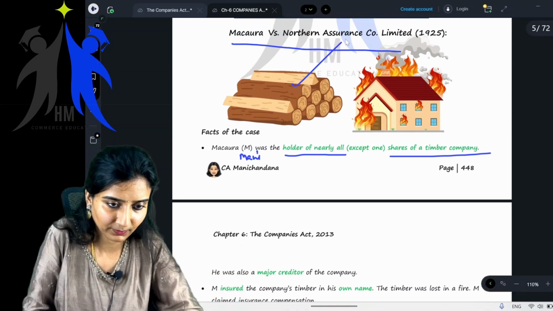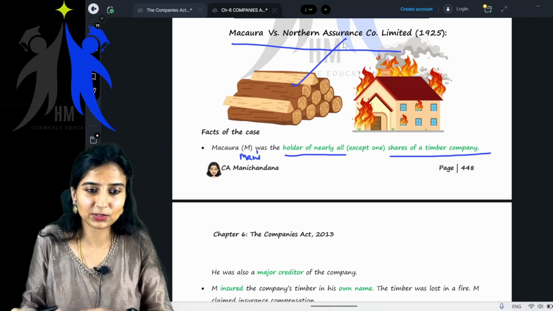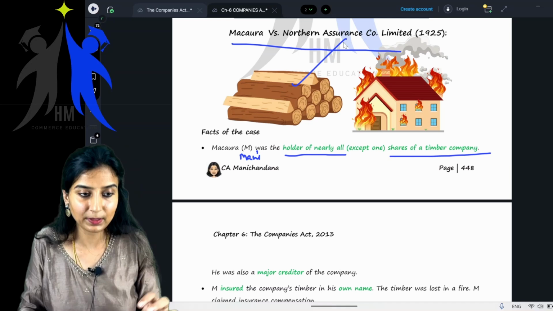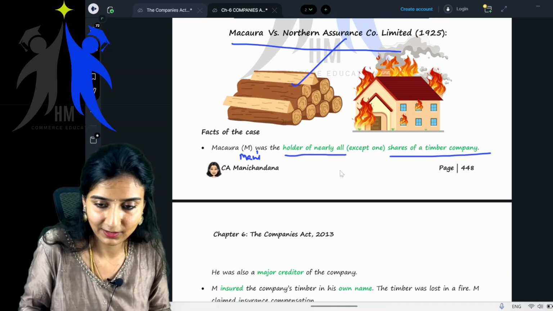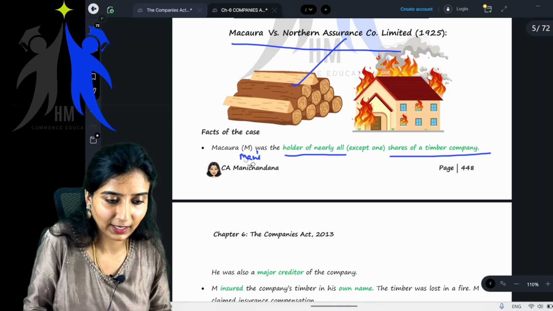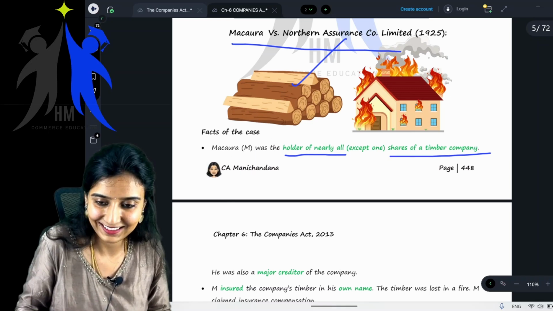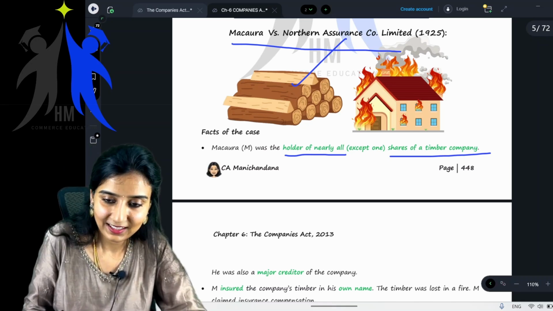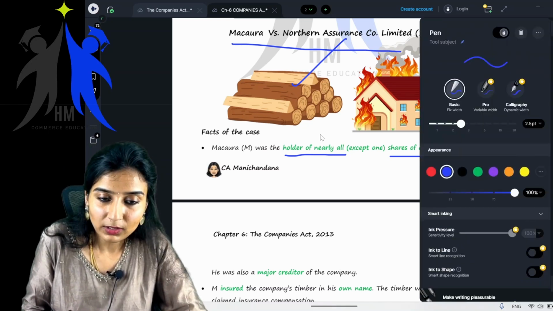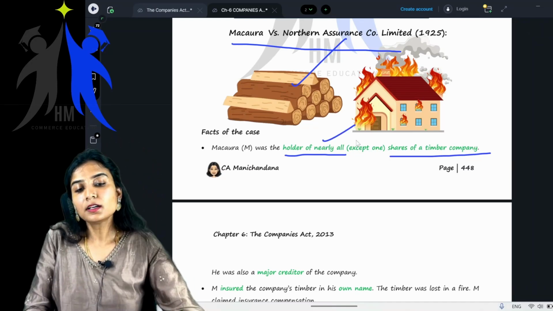Remember the name, Macaura versus Northern Assurance Company Limited. Just for simplicity, let's call him M, because writing the full name in the examination takes time. So M was the holder of nearly all shares of a timber company except one.